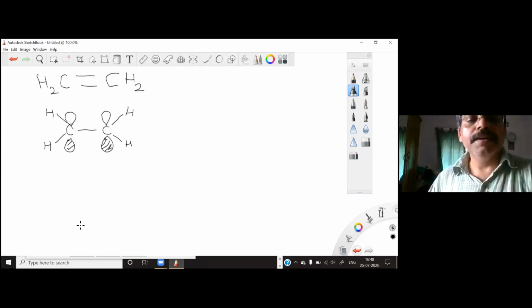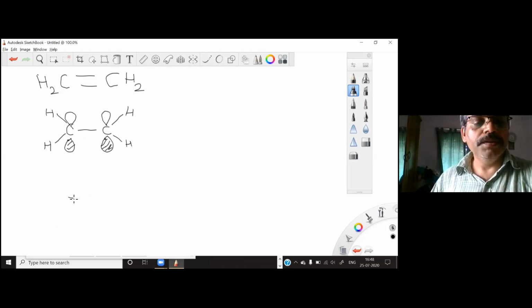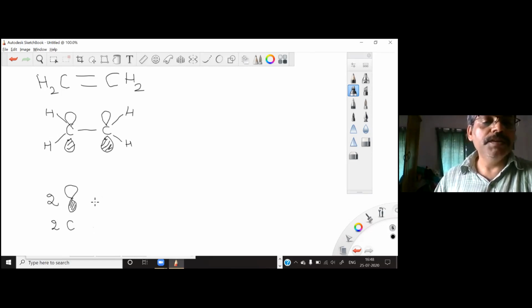But what I can do here is draw its molecular orbitals. You have the p orbital from 2 carbon atoms, so 2 p orbitals from 2 carbon atoms. Now these 2 p orbitals, by linear combination of atomic orbitals, undergo mixing and create 2 orbitals. One is a bonding orbital, one is an anti-bonding orbital.